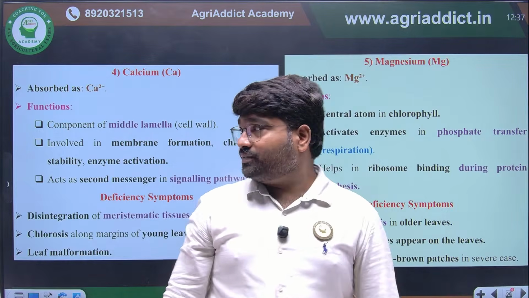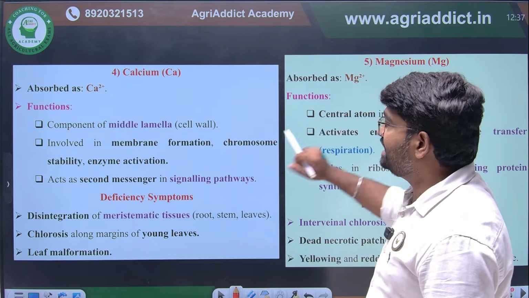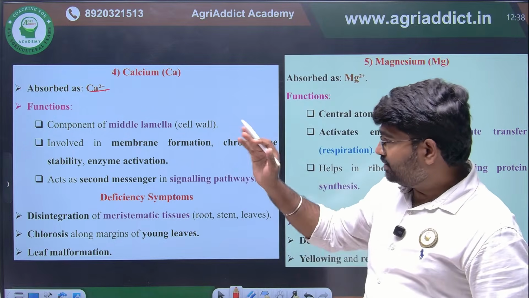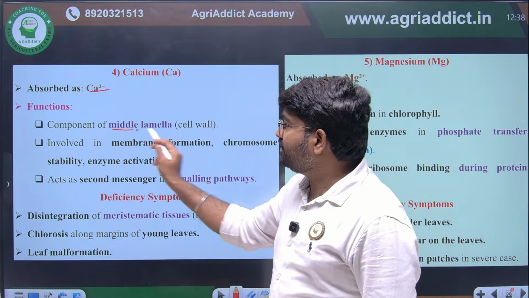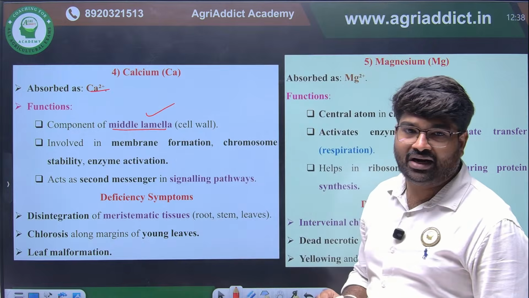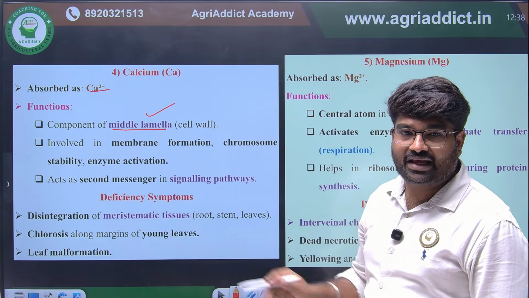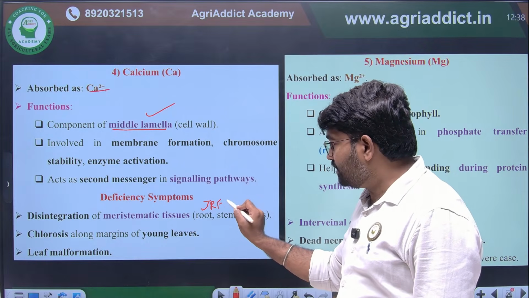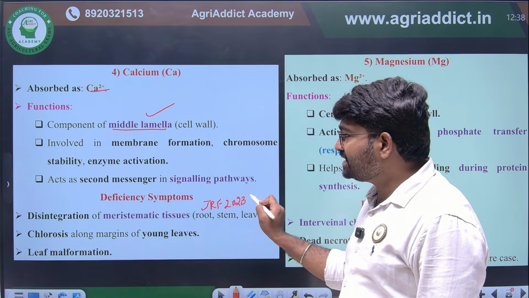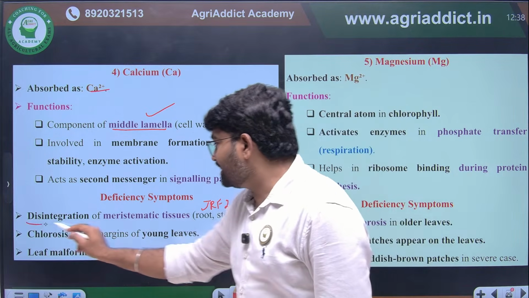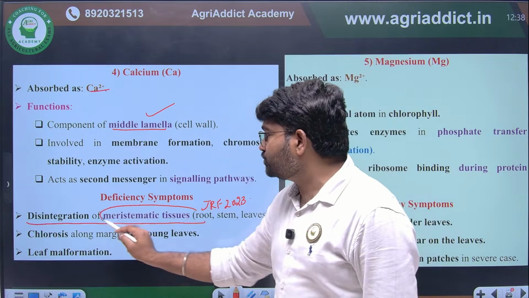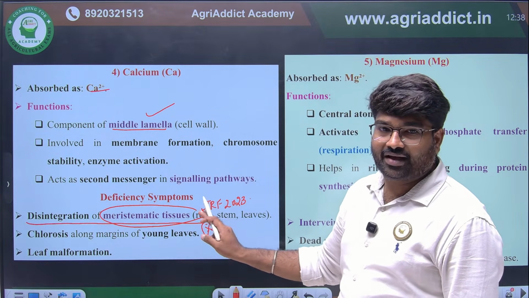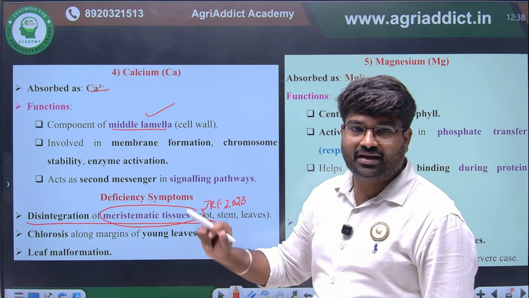Okay. Next we are going to see about calcium and magnesium. Calcium uptake form will be Ca2 plus. This we have already discussed. It is a primary component of the middle lamella, calcium pectate will be there. If a deficiency symptom is there, this is a JRF 2023 question, disintegration of meristematic and young tissues will happen. This is a JRF 2023 question. Okay, the meristematic region of the tissue will be affected.